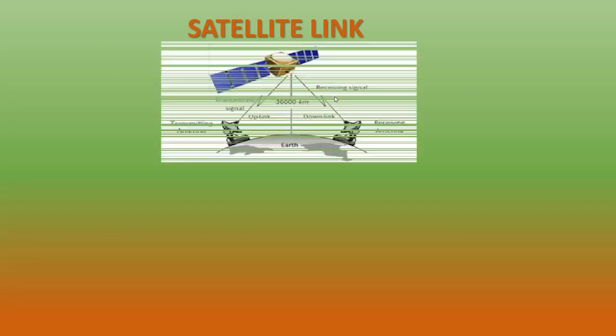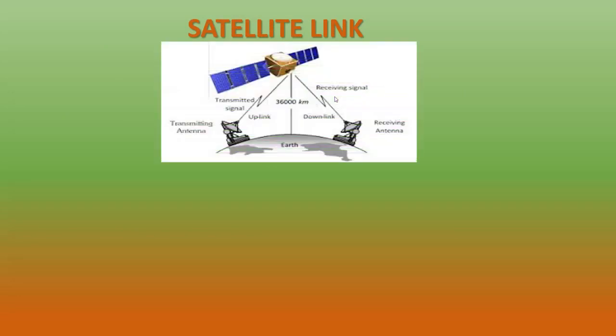Now the fourth type of unguided media is the satellite link. In a satellite link, both the sender and receiver antennas are in the earth station. The sender will send the signal to the satellite. In the satellite, there is a transponder. The transponder receives the signal and transmits it back to the receiving side antenna.